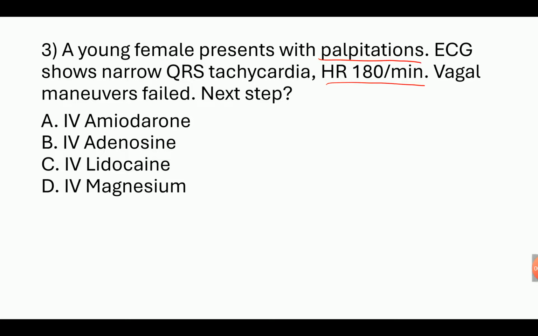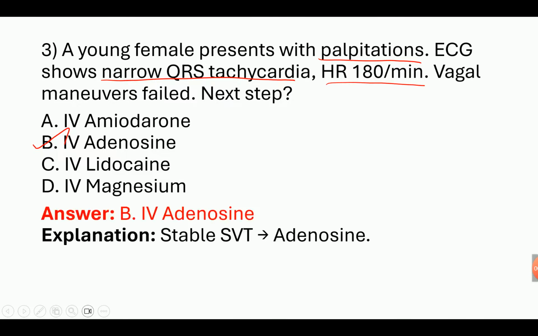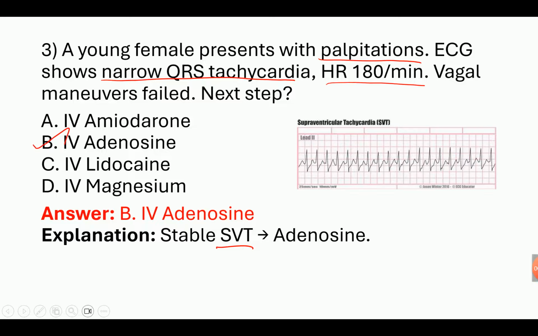So here palpitations, ECG shows narrow QRS tachycardia. Heart rate is very high, 180. So this shows SVT symptoms. They tried vagal maneuvers, but it failed. So next, what drug do we use? We use IV adenosine, that is the answer. SVT, we give IV adenosine.